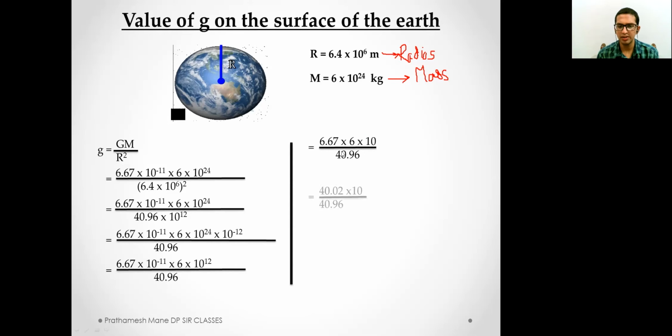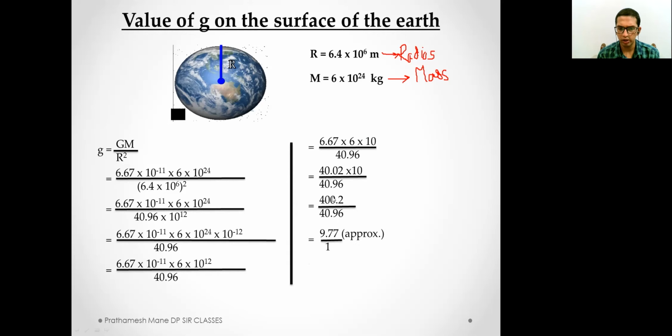Now 6.67 into 6 is approximately 40.02 multiplied by 10. So when we multiply 40.02 into 10, we get 400.2, and this is all divided by 40.96.